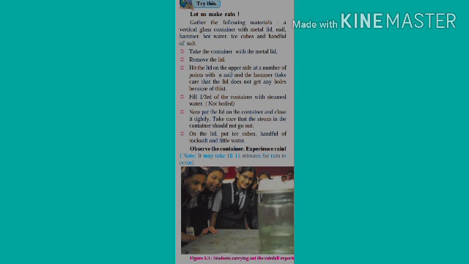On the lid, put ice cubes, a handful of rock salt and a little water. After doing this, you can observe the container. After 10 to 15 minutes, you can experience the rain occur in the container. Will you do this activity at home? During the lockdown time, friends, please try this activity and have an experience of rainfall at home.